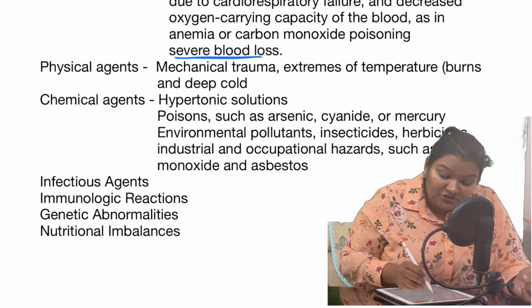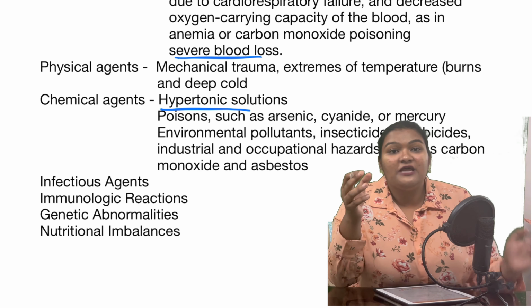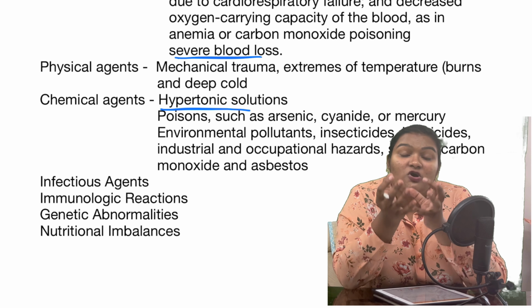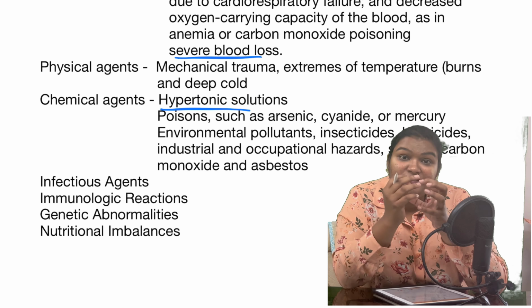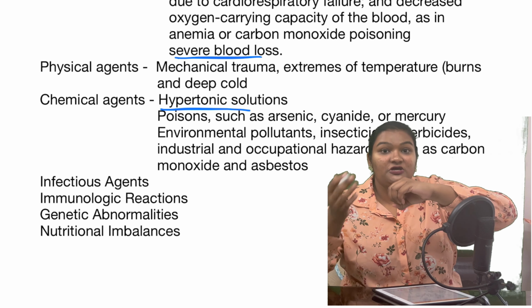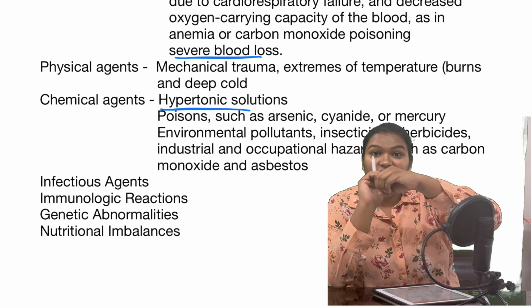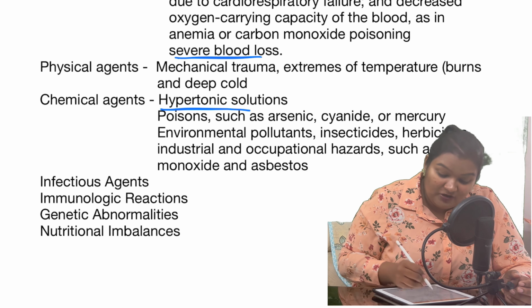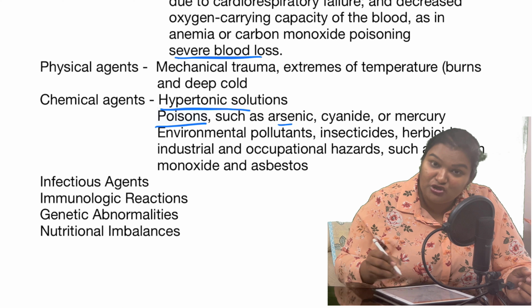The hypertonic solution. So what happens when the cell is in a hypertonic environment? The fluid or water inside the cell tends to go outside to reach equilibrium, to get that isotonic environment. So the cell is hypotonic, the surrounding is hypertonic. Obviously the water will be drawn outside the cell, which will lead to cell injury and eventually to cell death. The other chemical agents are poisons such as arsenic, cyanide or mercury poisoning.